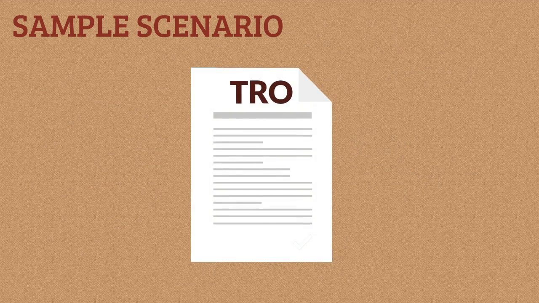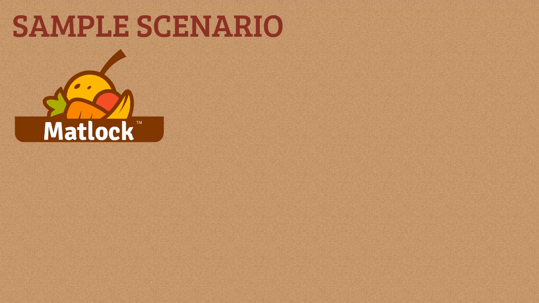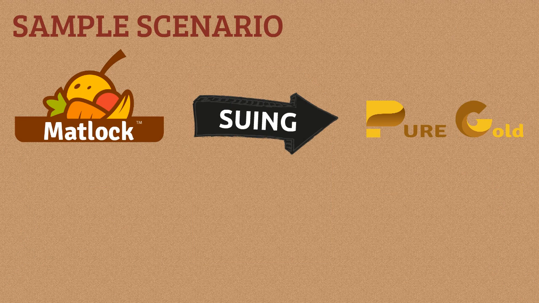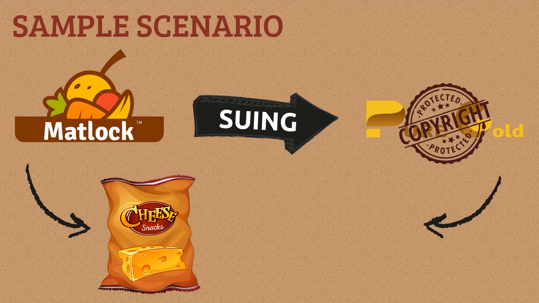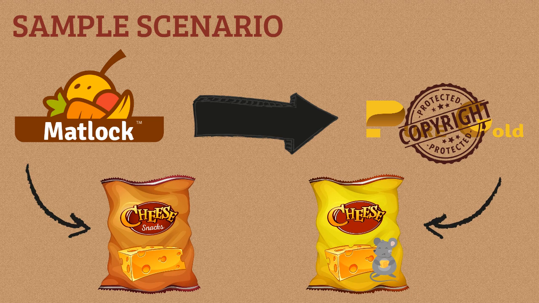Here is a sample scenario where a temporary restraining order bond is needed. Food giant Matlock is suing Pure Gold Food International for copyright infringement for allegedly marketing a similar product it has been selling to the market for several years now. Matlock also accused Pure Gold of packaging the product almost identical to its own.